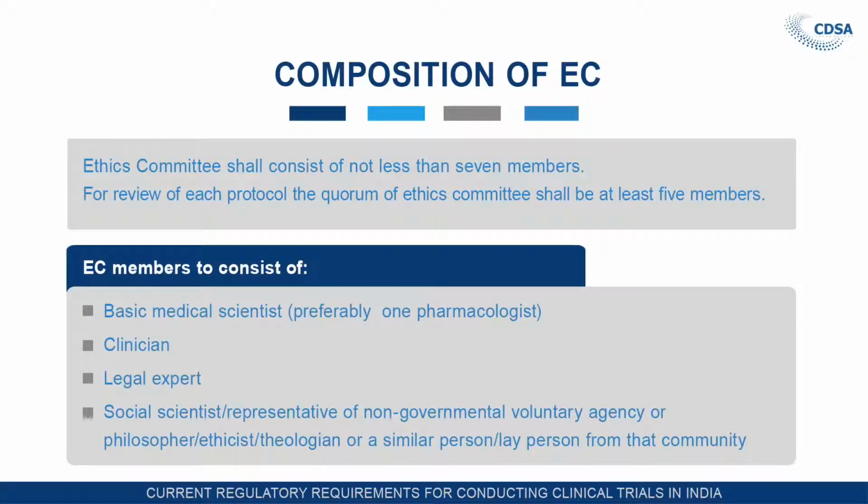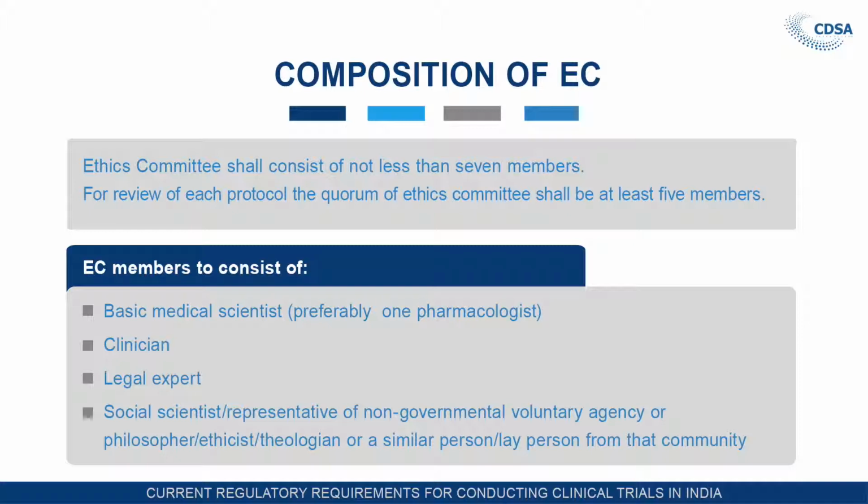So if the 5 members which are mentioned below are present, then we can say the quorum is complete and a decision can be made. So these members consist of basic medical scientists, preferably one pharmacologist.